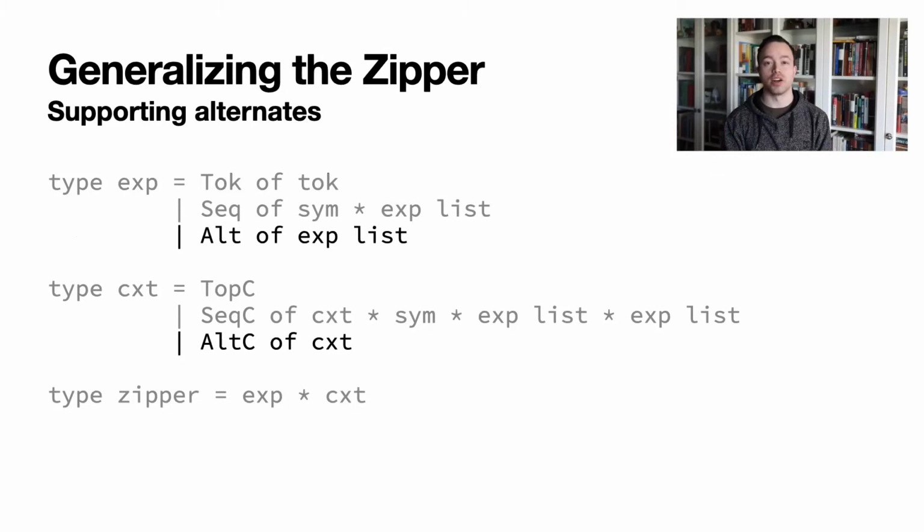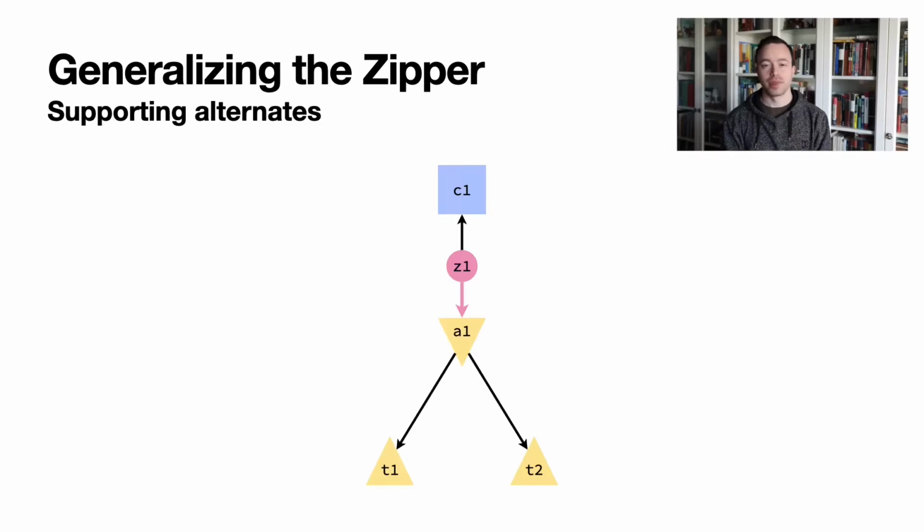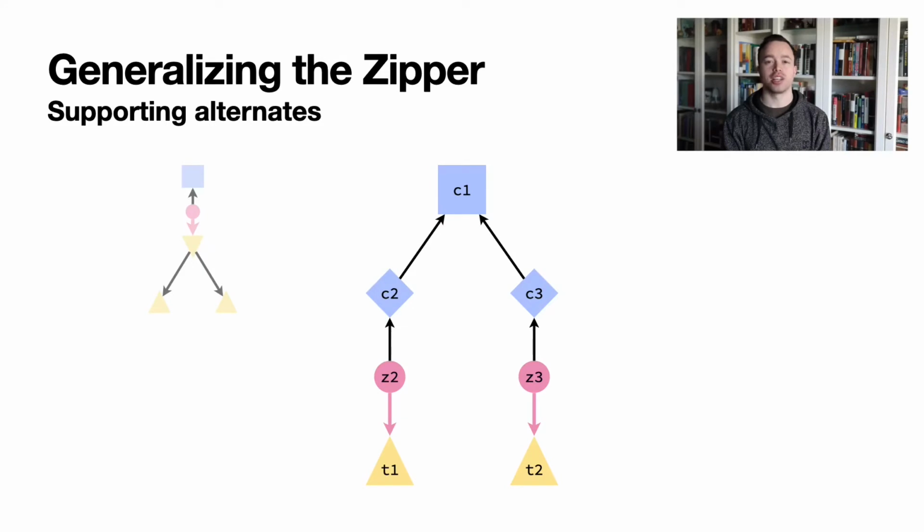This requires adding an alternate constructor to the exp type, and a corresponding alternate context constructor to the cxt type. Here, we have a simple grammar. The inverted triangle labeled A1 is an alternate node, and T1 and T2 are its children. They should be processed independently of one another. When the zipper moves through the alternate node A1, it splits. We get 2 context nodes and 2 zippers, which is exactly what we wanted.